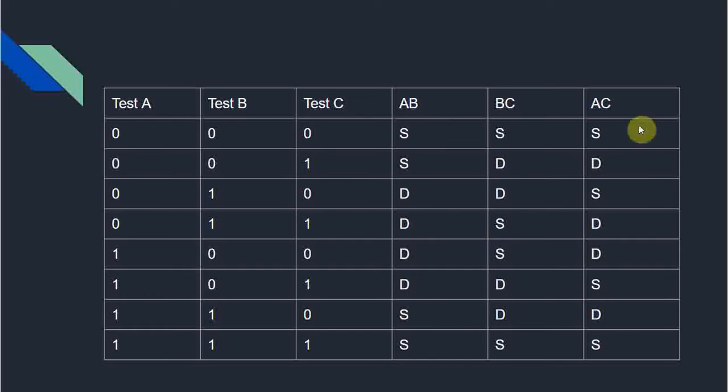So you see, in all the cases, at least 1/3 of the cases are similar. Like here we have at least 1 S. Here also we have 1 S, 1 S. Here also we have 1 S, 1 S, 1 S, and here we have 3 S, and here also we have 3 S. So for at least 1/3 of the cases, we get similar results, right?